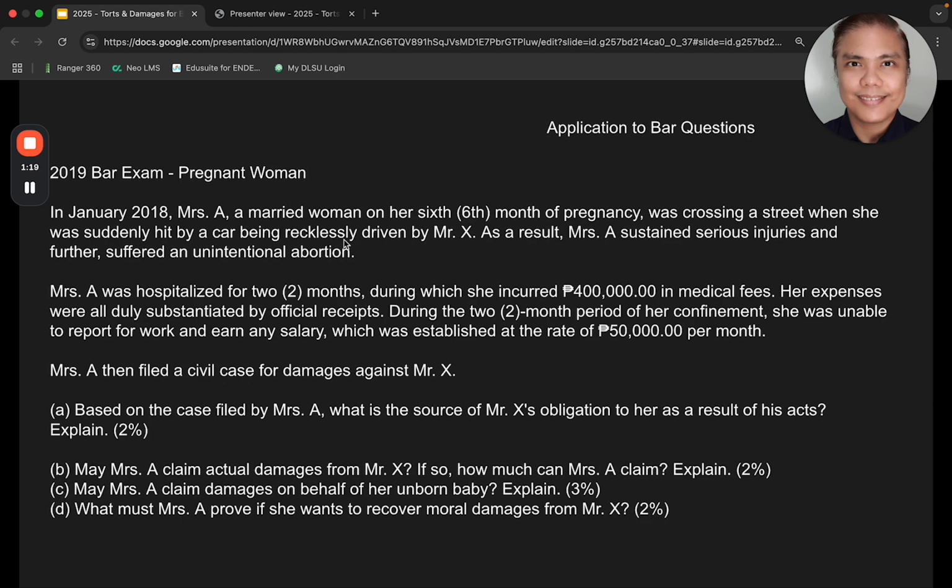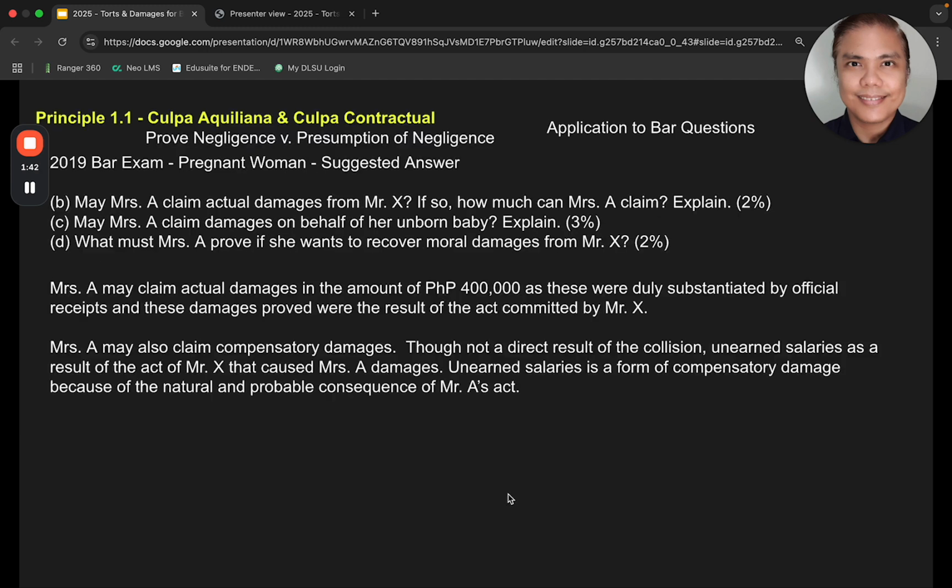This is the question about the pregnant woman. Take note. What is being asked is, can she claim actual damages? Yes, she can. But we will answer more specifically for this recording. We will answer this one: damages on behalf of her unborn baby. All right, so here we go. Actual damages. She may also claim compensatory damages.